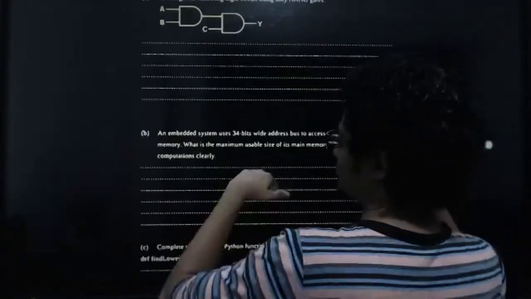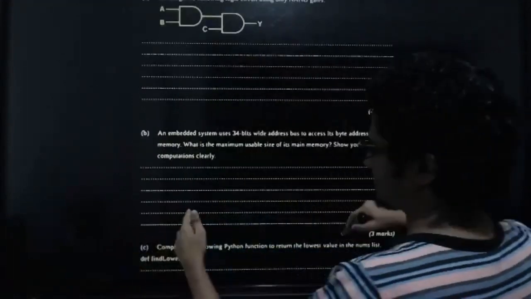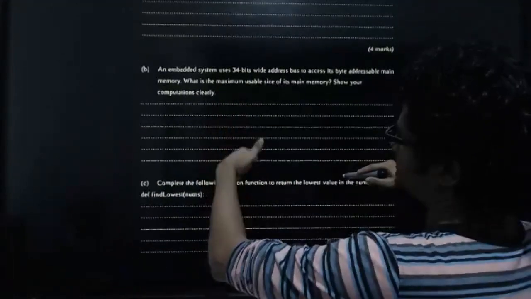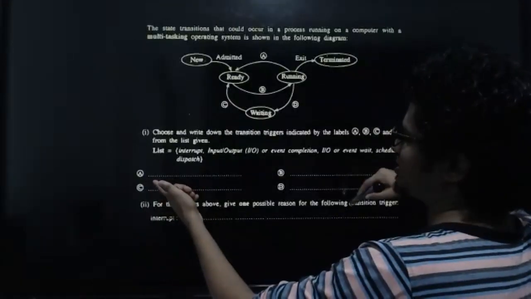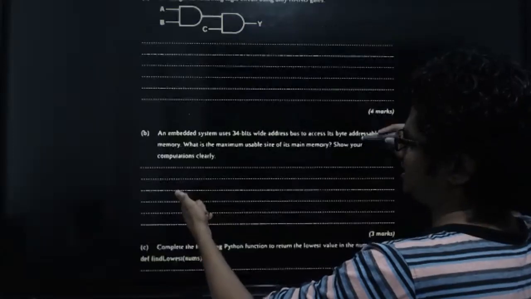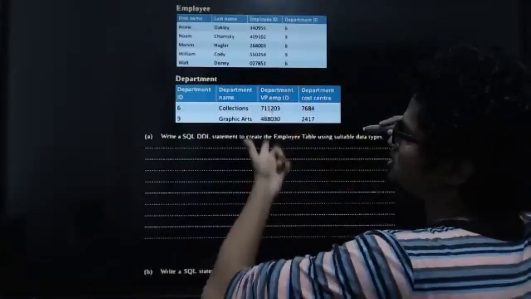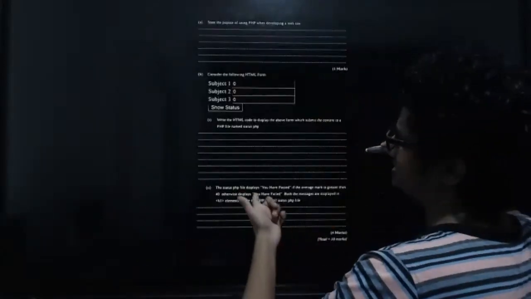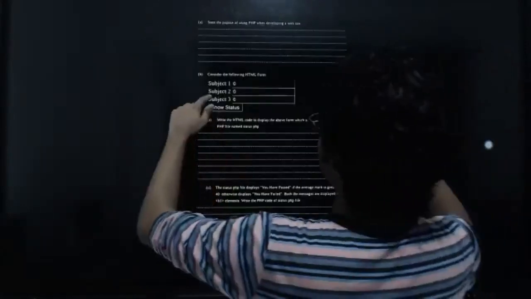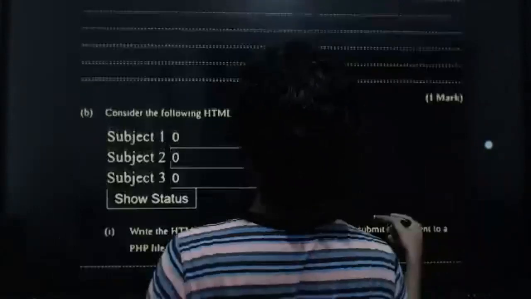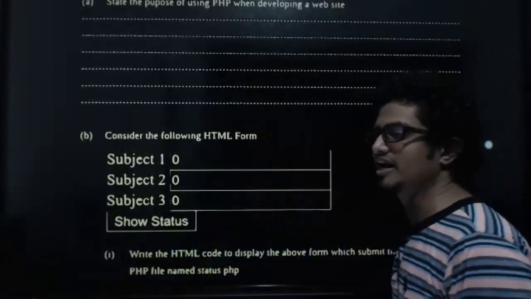So let's not go to that one today. We have a separate logic gates part, and also a little bit of Python, and then byte addressable thing, and OS section is also there. Let's go to the HTML section. Finish this, and if we have time, we'll go to the rest of it. Are you all ready for this PHP and HTML content, kids?